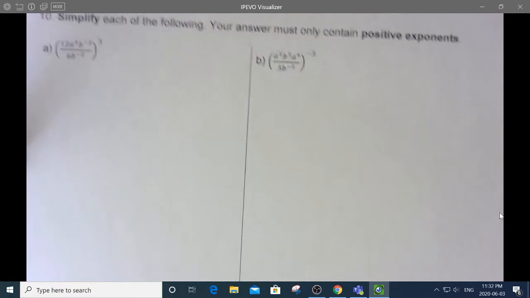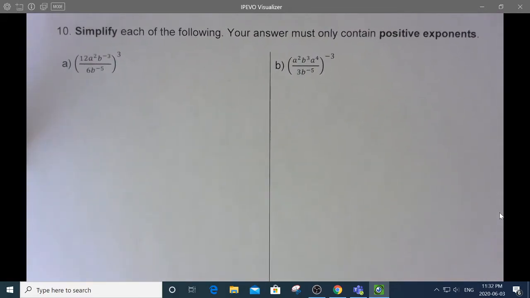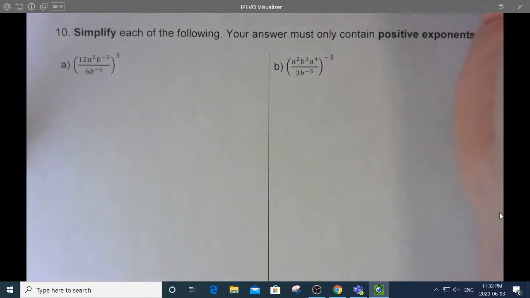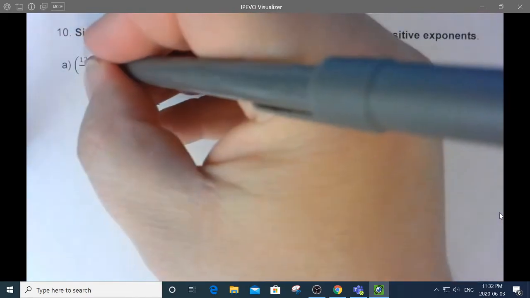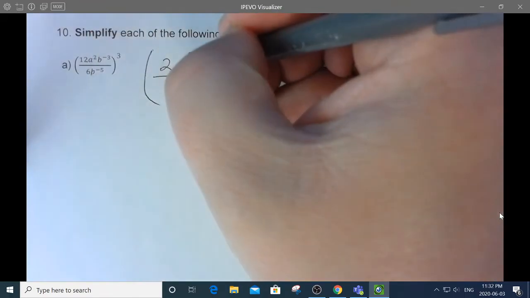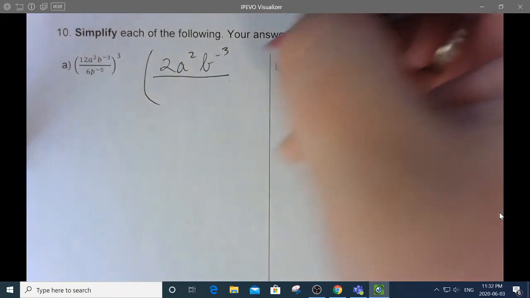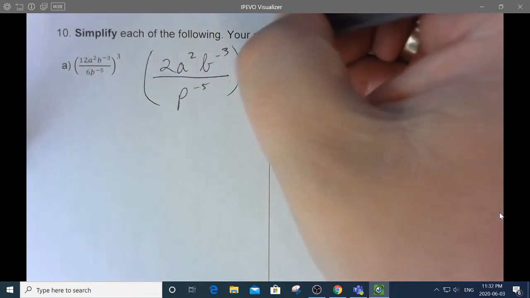Moving right along. Simplify each of the following. All right, this is the hard page. These take some thinking, and even I need to do these in multiple steps. Step 1 is I always like to simplify what's in the bracket first. So 12 divided by 6 is just 2. A squared has nothing to combine with, b cubed has nothing to combine with, and p to the power of 5, that also has nothing to combine with. So really the only thing that simplified was the 12 and the 6 in step 1.